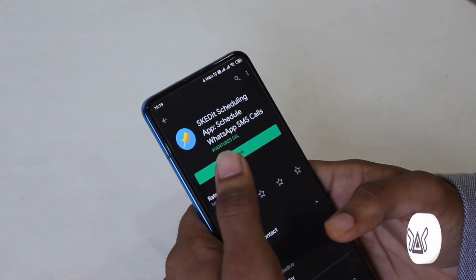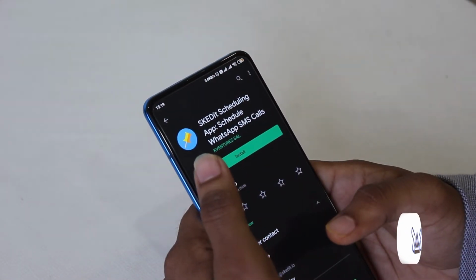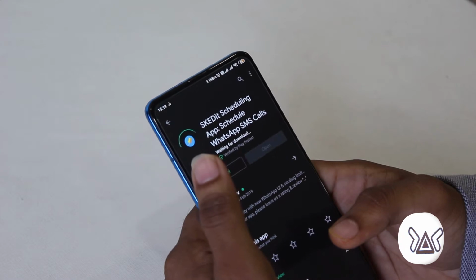Today I am going to review some of the useful and unique apps. So without any ado, let's start the review. All the applications are available on Play Store and I have also provided the link in the description below.